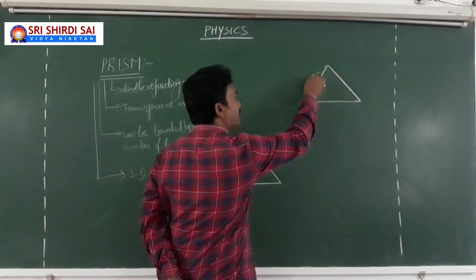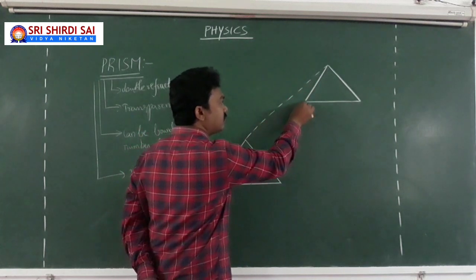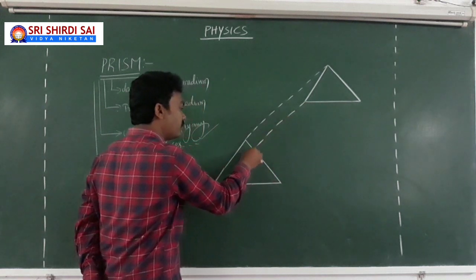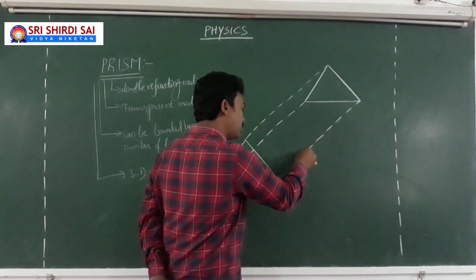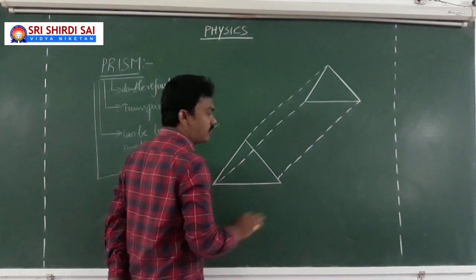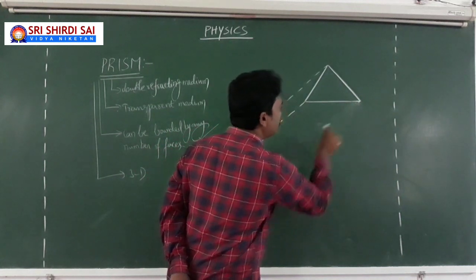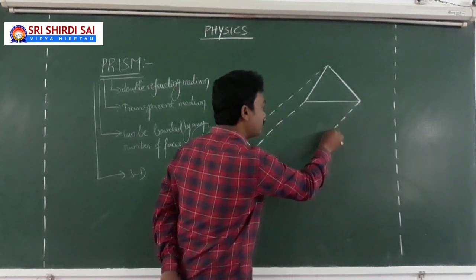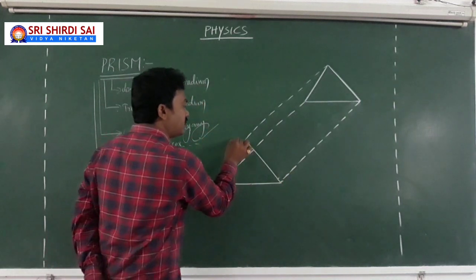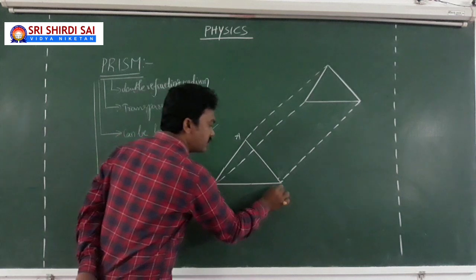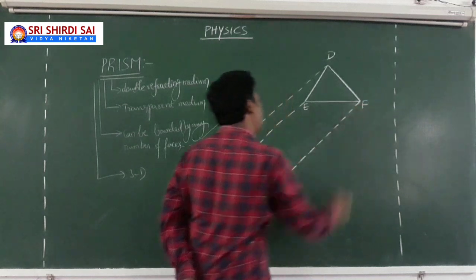Join the respective vertices, the corresponding corners. You can name these A, B, C and here D, E, F.